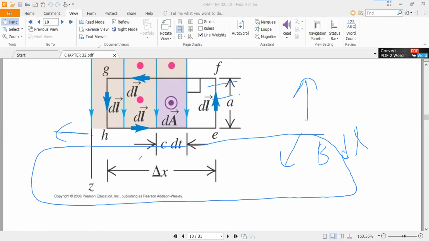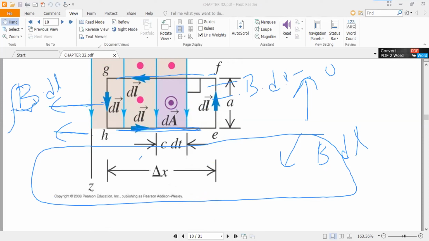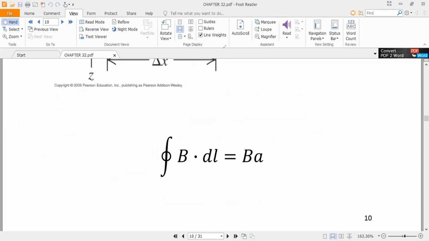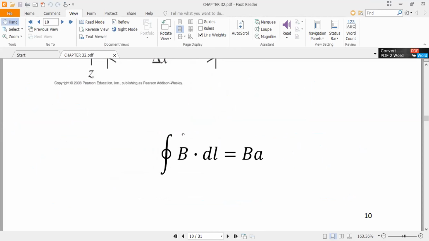Along this path, B dot dl will be 0. Along this path, B dot dl will be 0. Along this path, B dot dl will be 0. Only along this path, B dot dl will not be equal to 0. Okay. So only that path will contribute to the magnetic field.